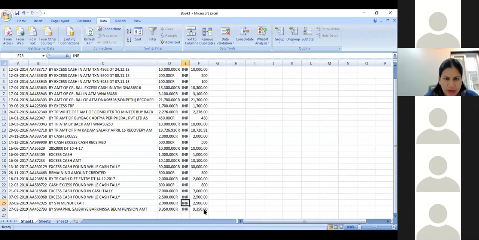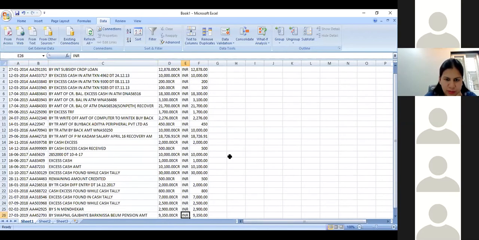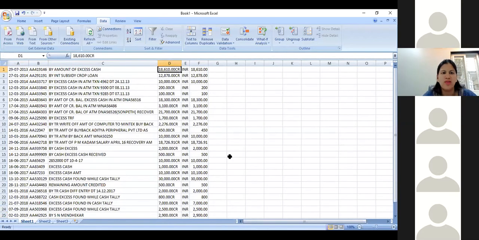Once I select that, this data gets broken into a proper downloaded Excel statement, is what you can say. If I select an option of Excel from the bank website, it gives me a proper statement in this format, which says, okay, by amount of excess cash, this is your description, this is your transaction date, this is the reference number or any transaction number, this is the debit or credit amount, this is the currency which was used, and this is the specific amount. This is the amount itself.